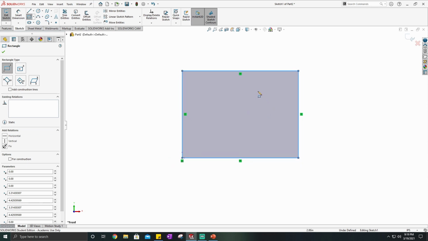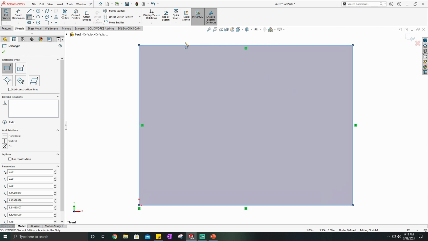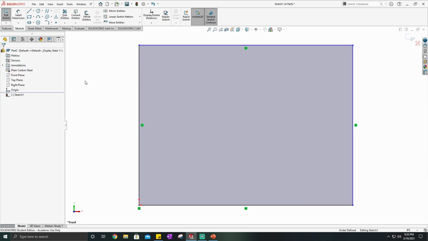I'm going to rezoom to fit it. Also, you can click this button up here, zoom to fit. If you click that, it'll just zoom in on whatever part you're working on, in order to fully view your sketch. After that, you can see that I can now place another square if I wanted to, but I'm going to go ahead and click escape. You can also click the check up here. I typically just keep my fingers on the keyboard, so escape is just fastest for me.